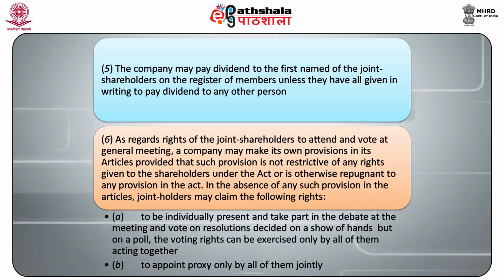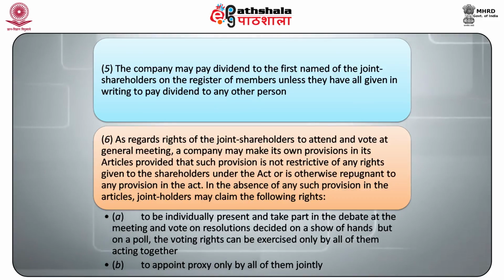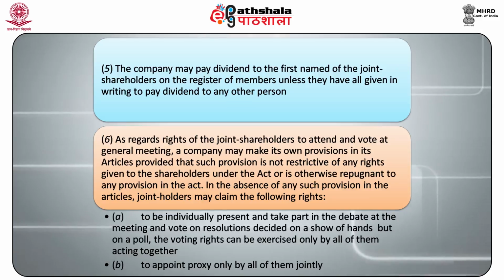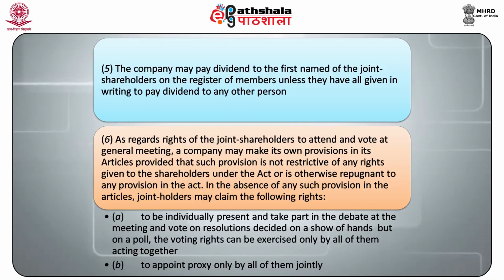First, to be individually present and take part in the debate at the meeting and vote on resolutions decided on a show of hands, but on a poll, the voting rights can be exercised only by all of them acting together. Second, to appoint a proxy only by all of them jointly.